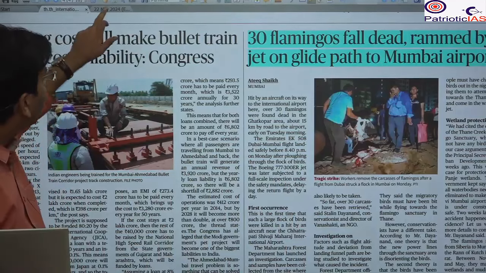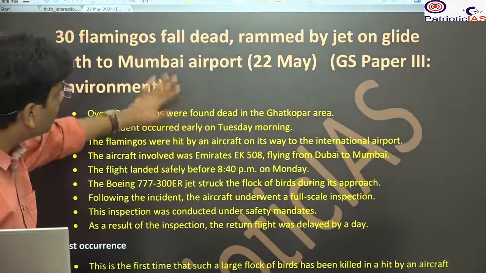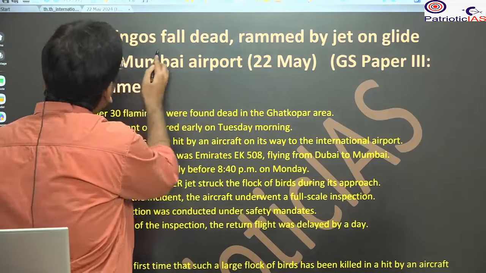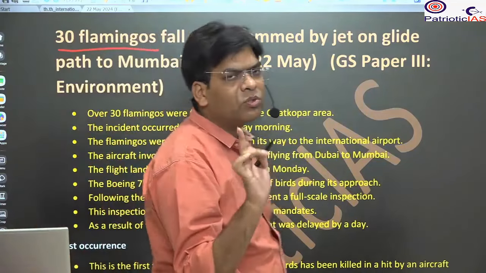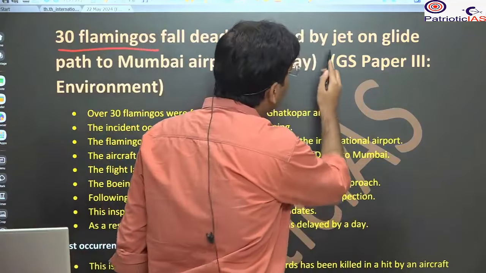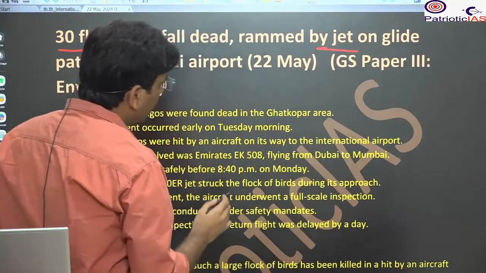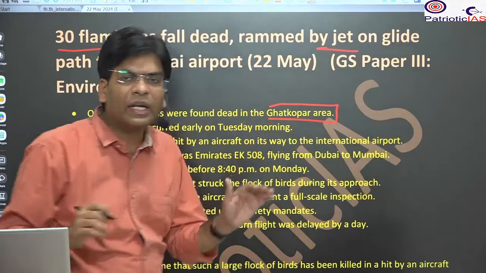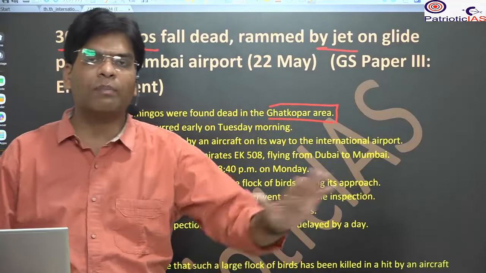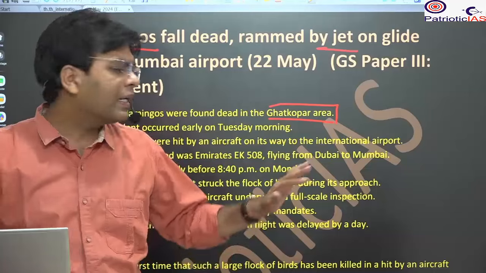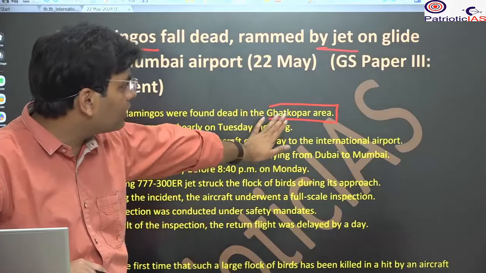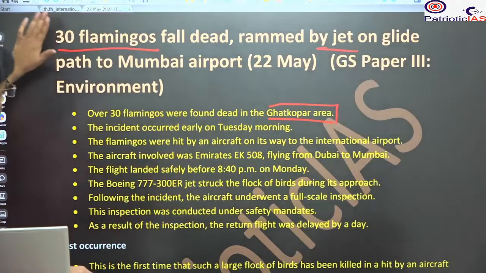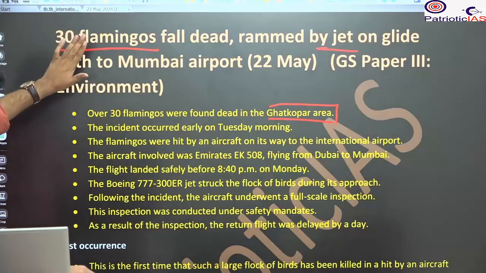path to the Mumbai airport. So why is it in the news? Because this death of the 30 flamingos is a very unique thing. Before that there was no death, and this is associated with the Ghatkopar area. Recently we saw that a very large hoarding fell on a petrol pump and many persons died. Again, this is the area from where we have found the death of the 30 flamingos, and here